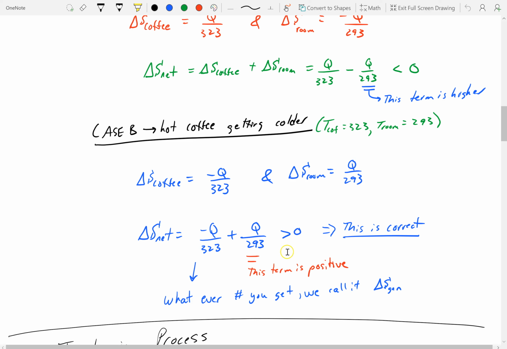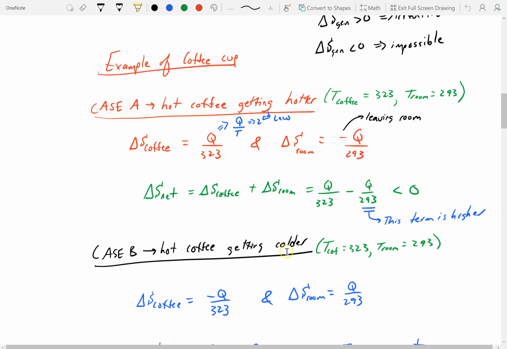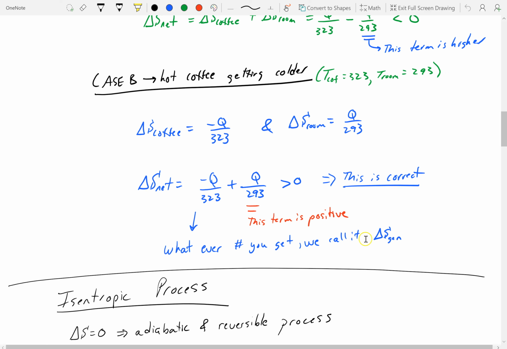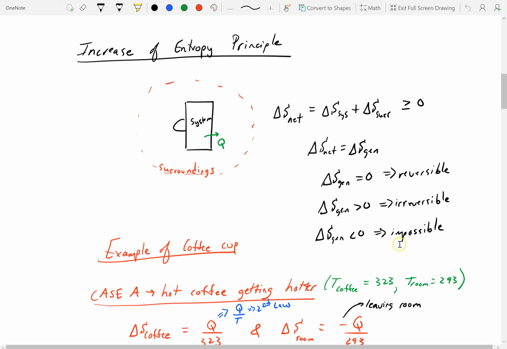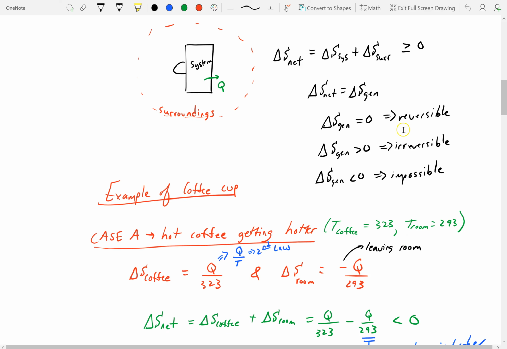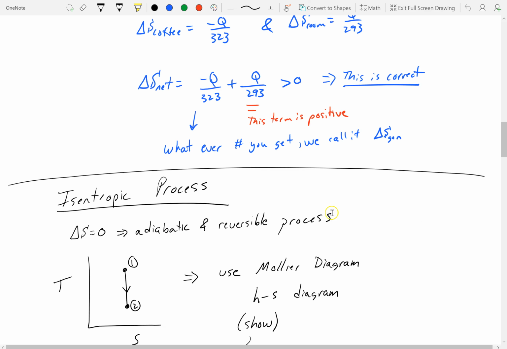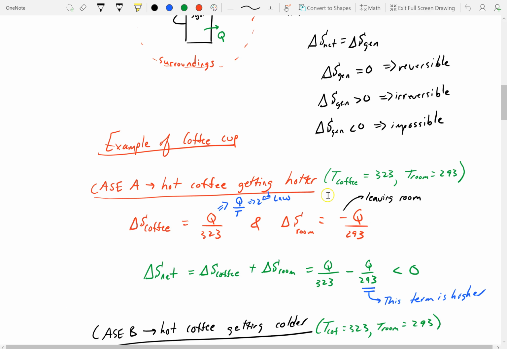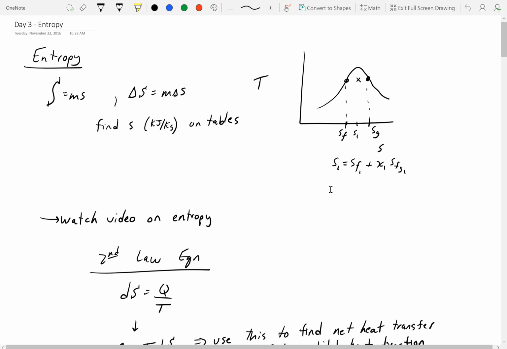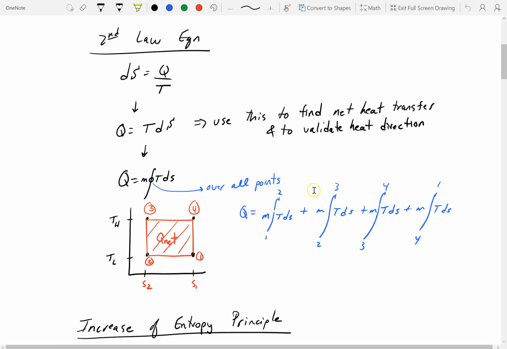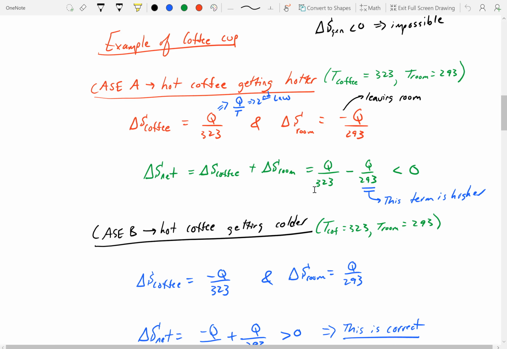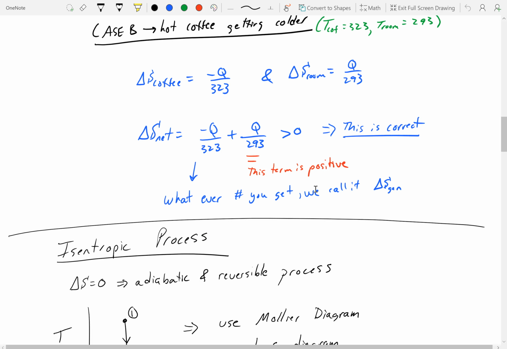Okay, all right, so whatever number we end up getting, that is generation. So this generation, if it's greater than 0, then it's possible, it's irreversible. If it's equal to 0, it's reversible. All right, so based on the second law, which is kind of entropy, we can classify the direction of heat flow now. And you can find entropy changes for a system in the tables.